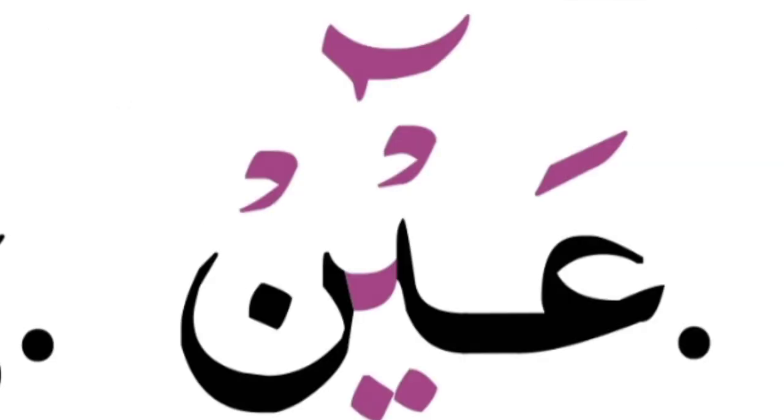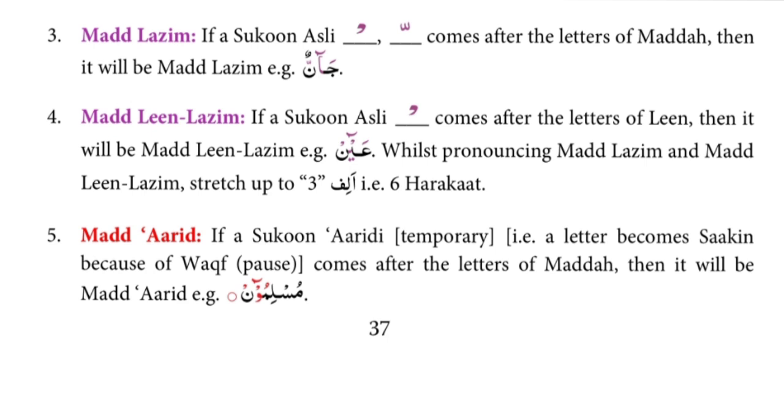For example, ain. In this example, in this word, you can see jazm after ya leen, and this jazm is sukun asli. Sukun asli after ya leen. So it is madde leen lazim. You have to stretch madde lazim and madde leen lazim up to 6 harakat. Like this, jannun, ain.